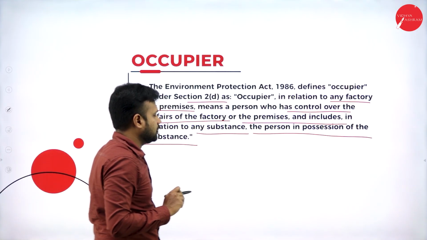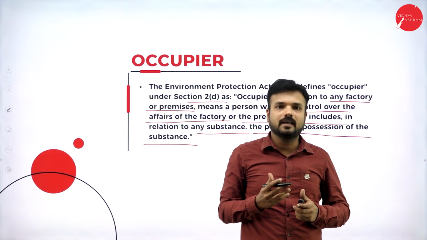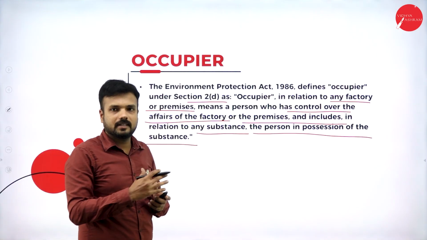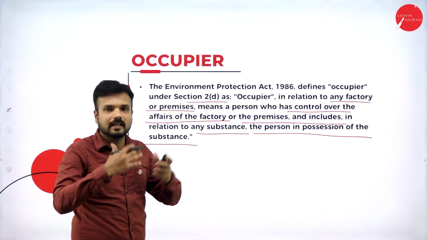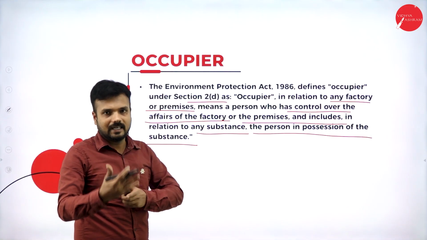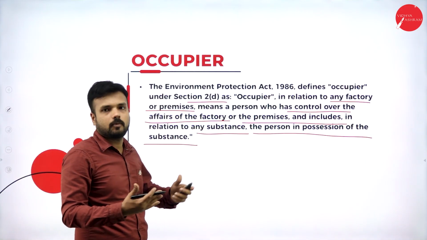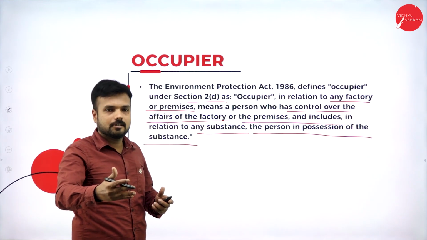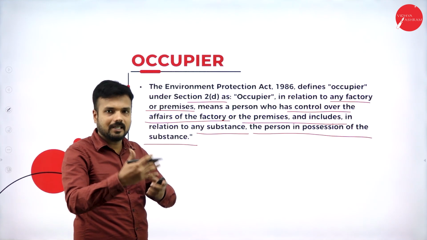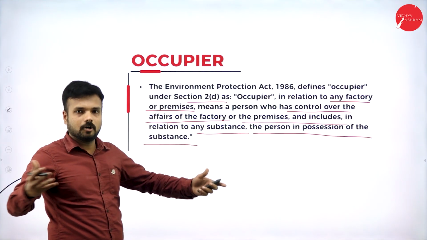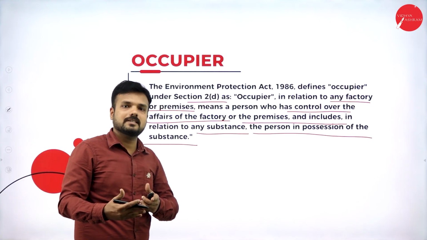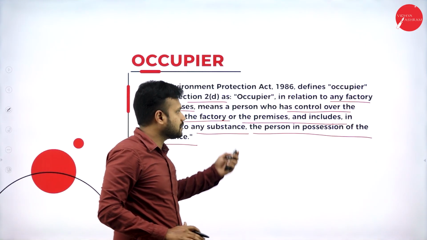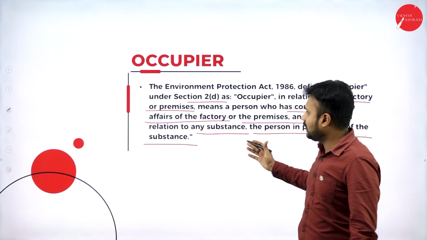The premises include, in relation to any substance, the person in possession of the substance. There are certain substances which are going to cause harm to the environment. He has to avoid those, and release them in the right way at the right time. He cannot release toxic poisonous gases or contaminated water inside lakes, ponds, and rivers. There is a specific place where he has to release them. In the same way, in the normal environment, he cannot release toxic poisonous gases. He has to release them 300 feet above sea level. That is the rule or regulation which must be followed by him.